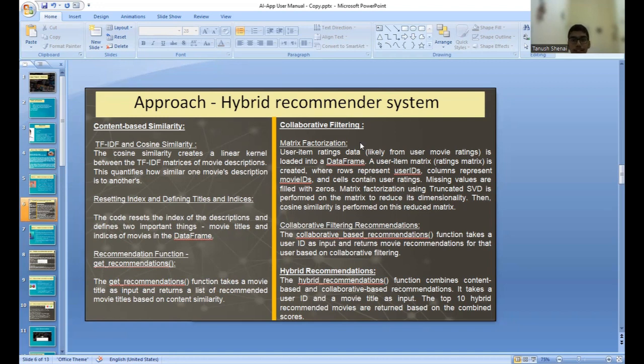The hybrid recommendations function combines the content-based and collaborative-based recommendations. It takes a user ID and movie title as input, and content-based recommendations are generated for the input movie using cosine similarity scores. And collaborative-based recommendations are predicted for the user. Recommendations are combined by adding the similarity scores from both the methods, and the top 10 hybrid recommended movies are returned based on the combined scores.